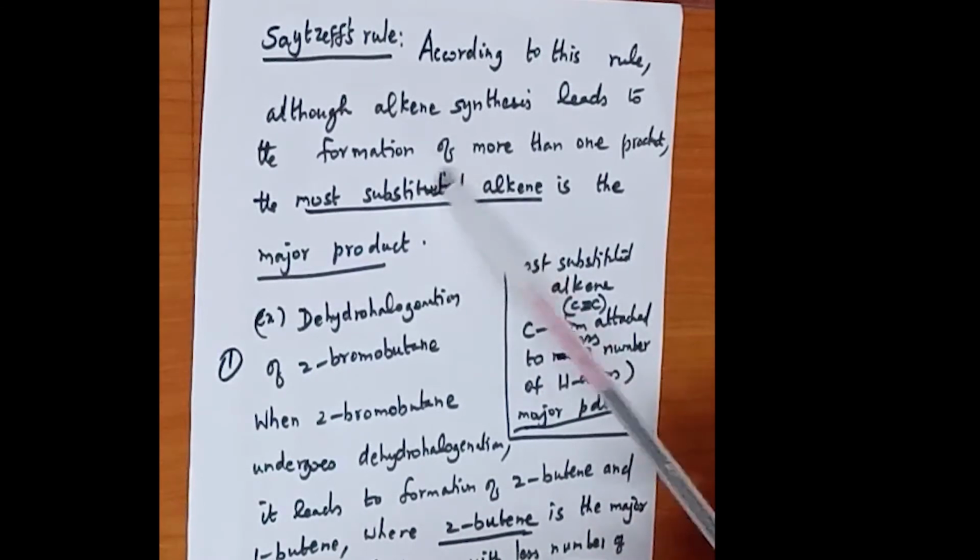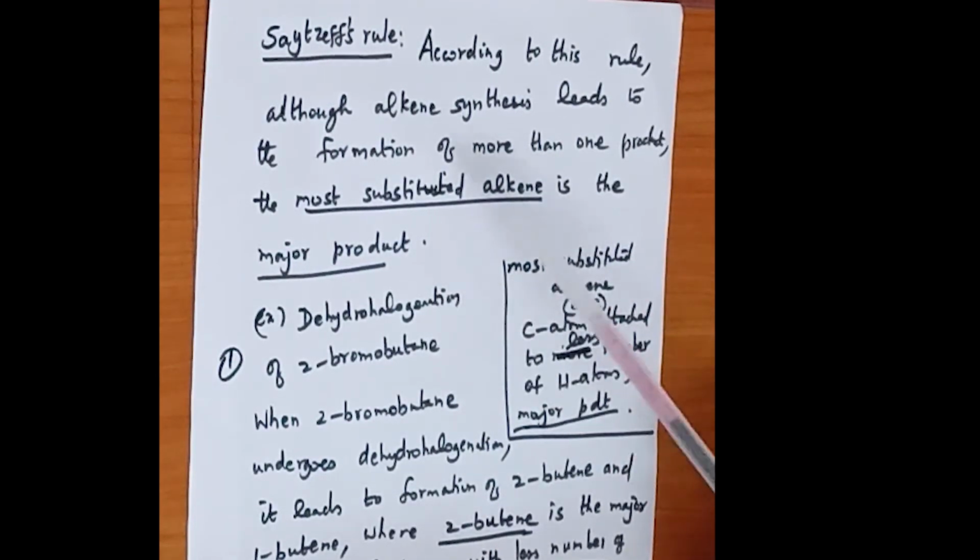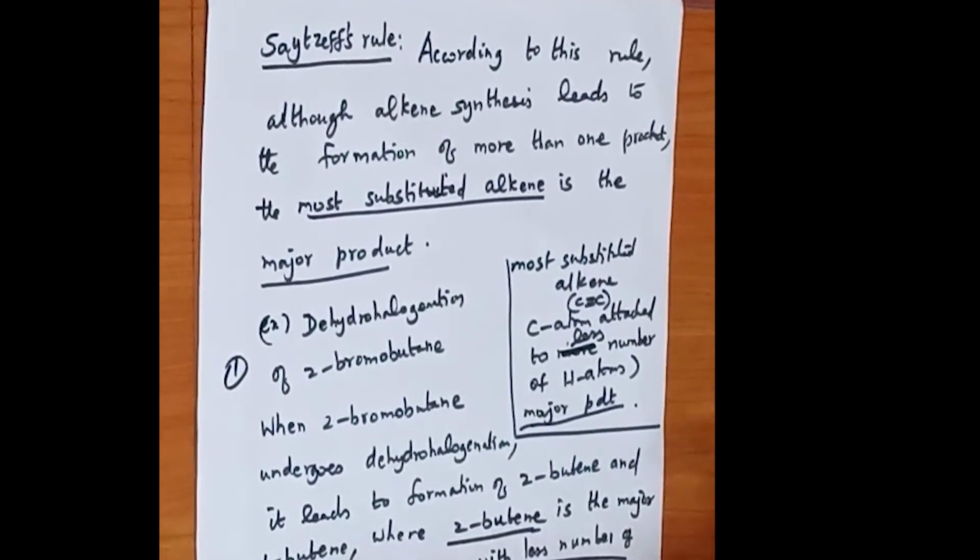According to this particular rule, although alkenes are formed, one alkene is found to be the most preferred product, the most substituted product or the most stable product obtained in the reaction. This is based on the Zaitsev rule. Now I will explain the Zaitsev rule based on one example. Let us see the dehydrohalogenation of 2-bromobutane.